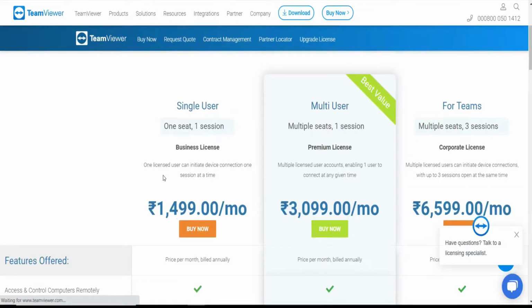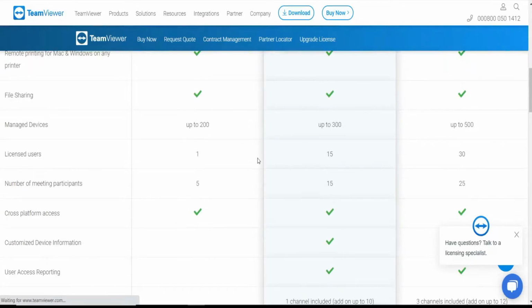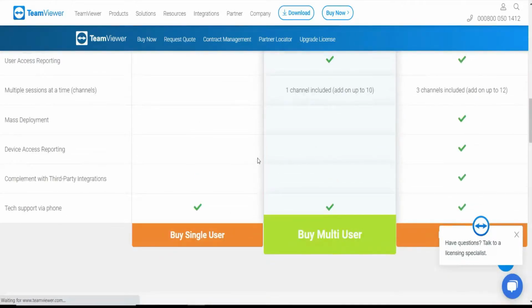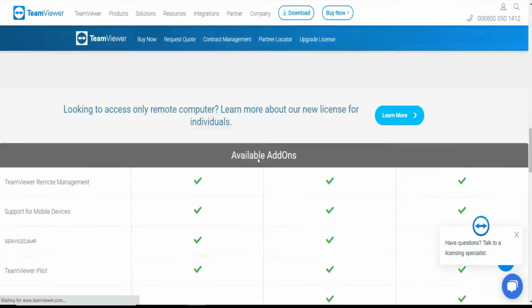Sometimes we require remote control software like TeamViewer or AnyDesk, which are proprietary software applications for remote control, desktop sharing, online meetings, web conferencing and file transfer between computers. These softwares usually cost a lot, as you can see over here. It would be nice if we could do the same without spending a single penny.